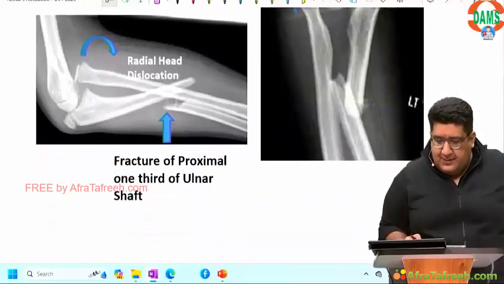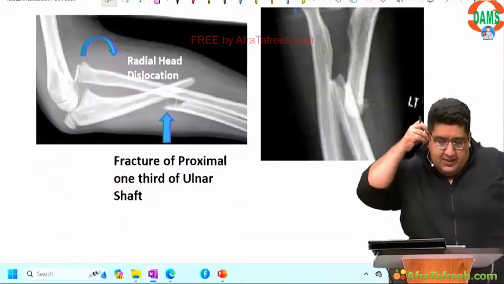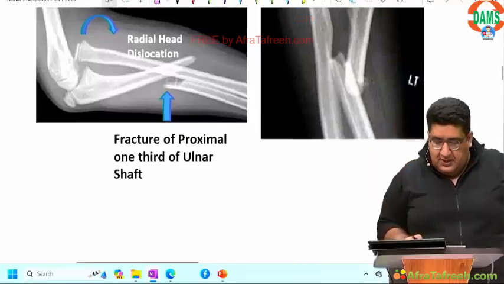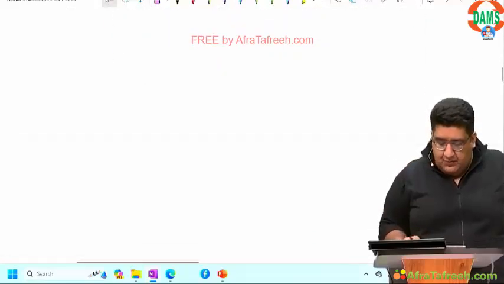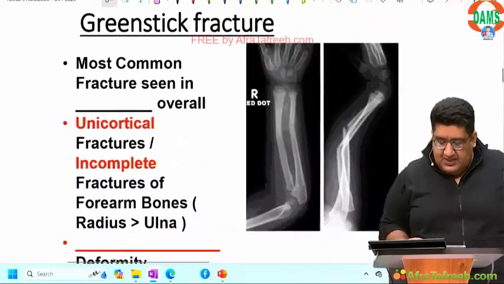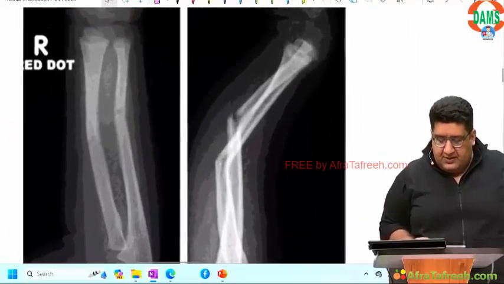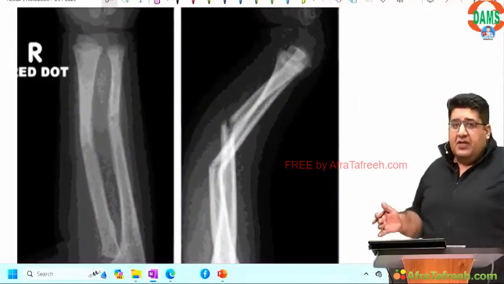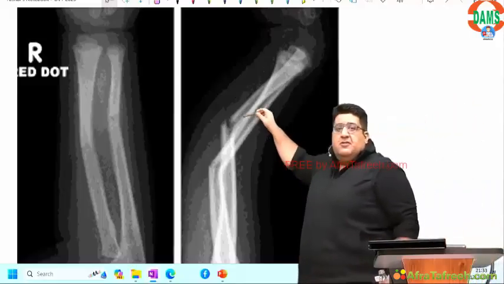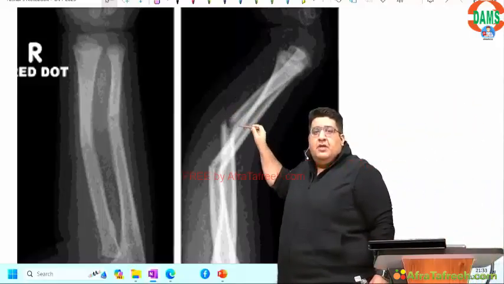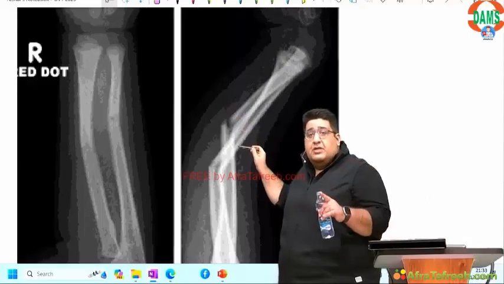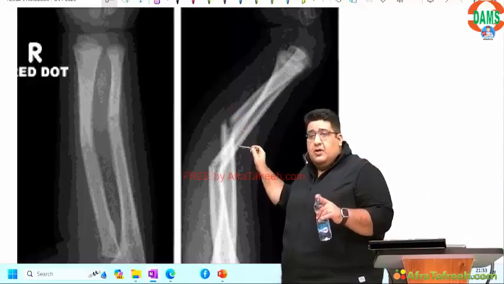After Galeazzi, after Monteggia, let's move on to the next one, green stick fracture. So green stick fracture, I'm sure you all can see that there is fracture of one cortex, but the other cortex is bent. So एक cortex मुड़ गया है, एक cortex टूट गया है.